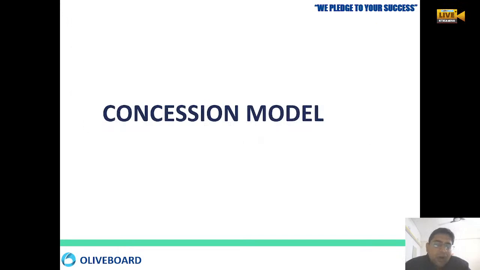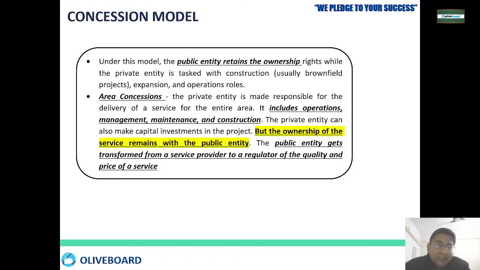Then the concession model. What is this concession model? Here the public entity retains the ownership. मतलब यहाँ पे पूरा का पूरा ओनरशिप गवर्नमेंट का ही रहेगा, यानी पब्लिक एंटिटी का. Only the private entity will be asked to do the construction or some kind of operation like management, maintenance, construction, but the ownership will always remain with the public entity. That is the main thing under the concession model. You may get area concession, some kind of operation concession, management, maintenance, construction, you can do everything, but the ownership will remain with the public entity.